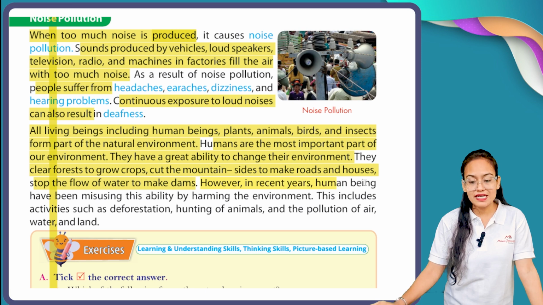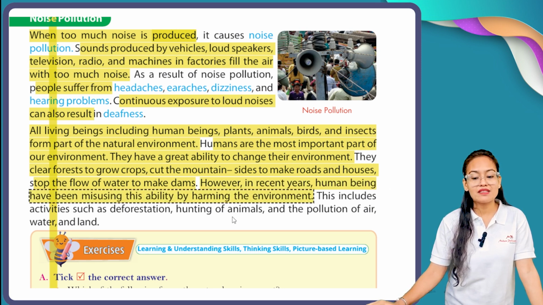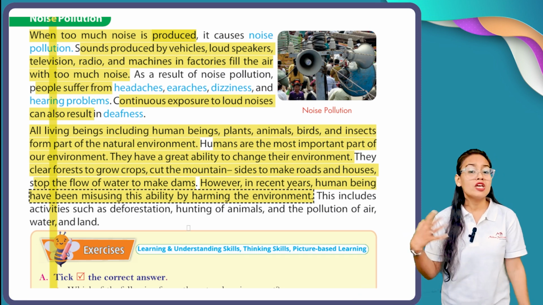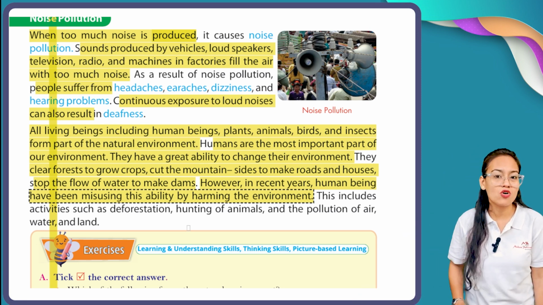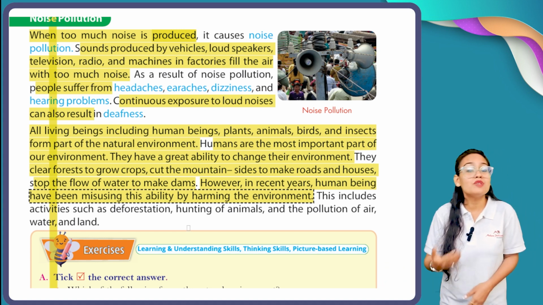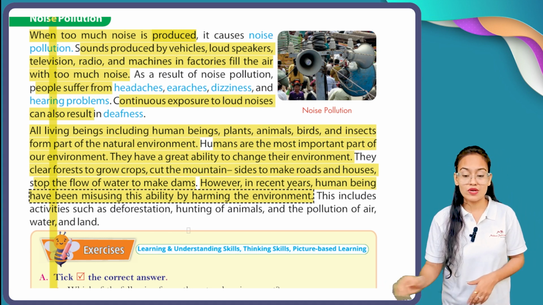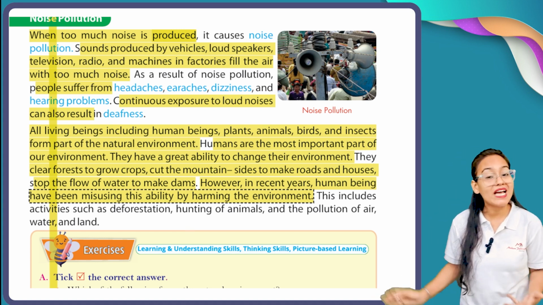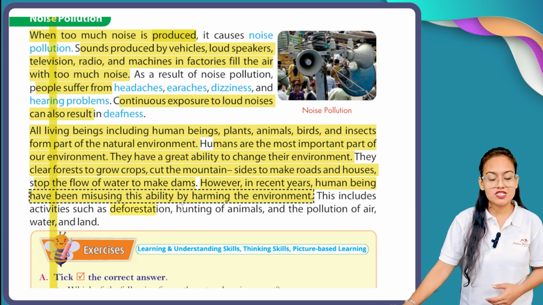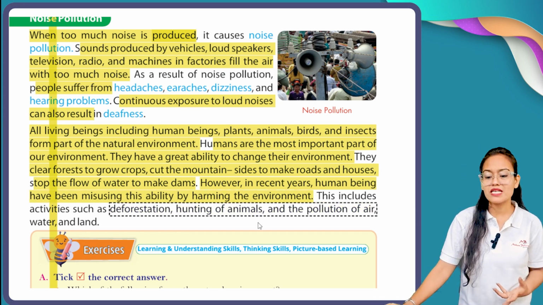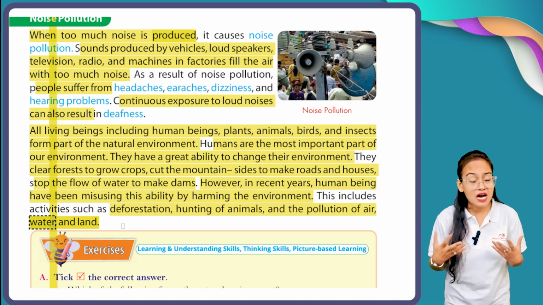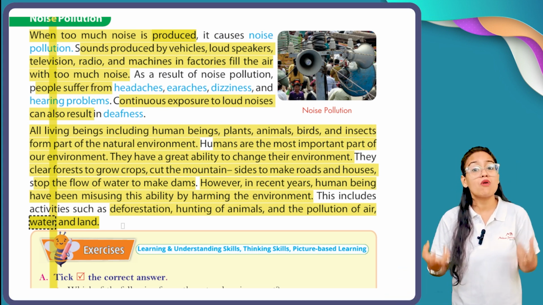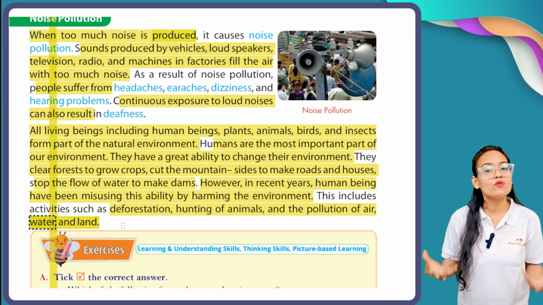However, in recent years, human beings have been misusing this ability by harming the environment. We human beings got a special ability from Almighty God, but what are we doing? We are misusing our own power by destroying our own environment. These activities include deforestation, hunting of animals, and pollution of air, water, and land. In this way, we human beings are polluting our own home, our own planet Earth.